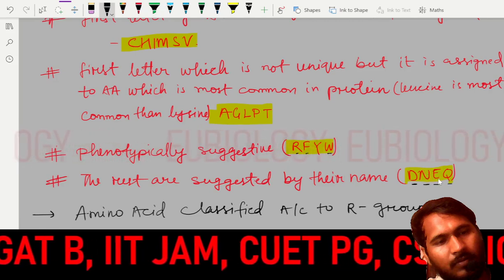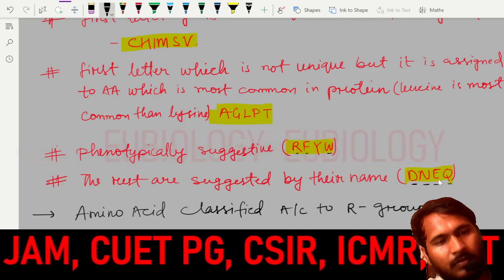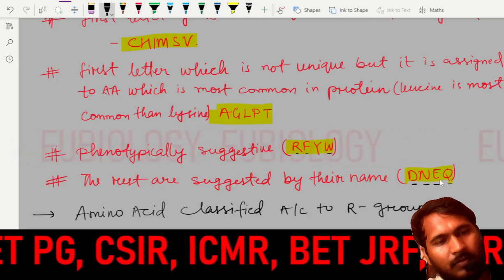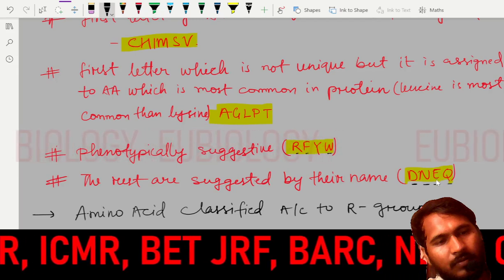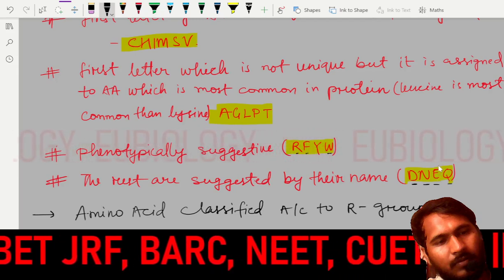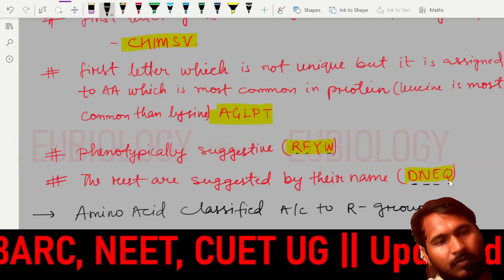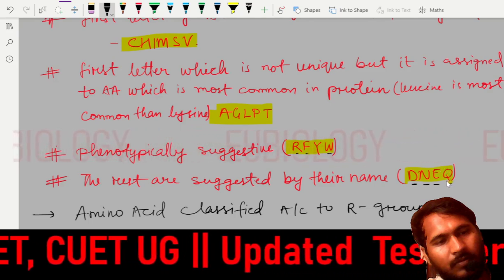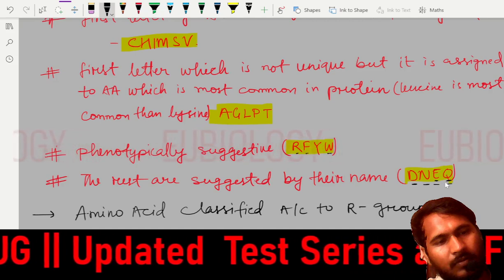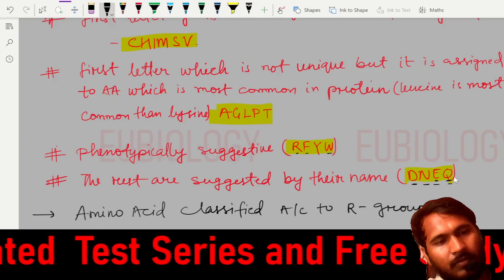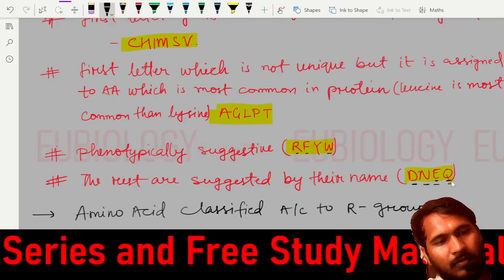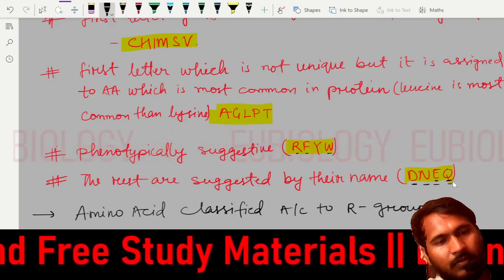E is for glutamic acid, and Q is for glutamine. Remember it: E is for glutamic acid and Q is for glutamine. I remember that Q and E are a little bit confusing, so I remember Q as queen, and queen means glutamine.